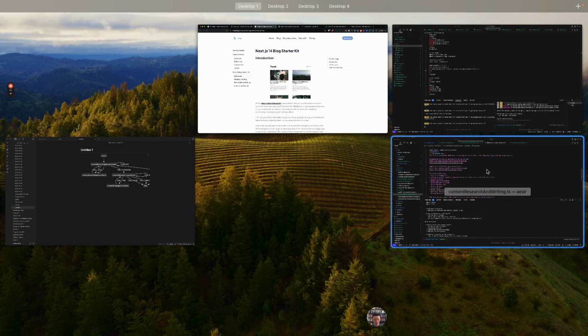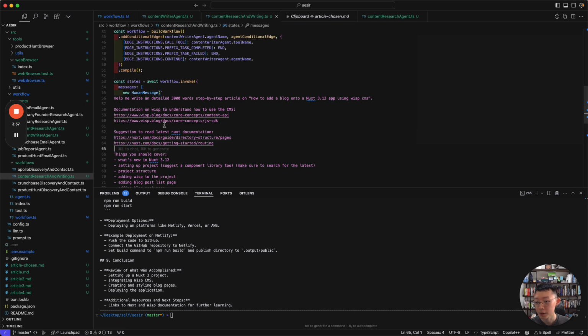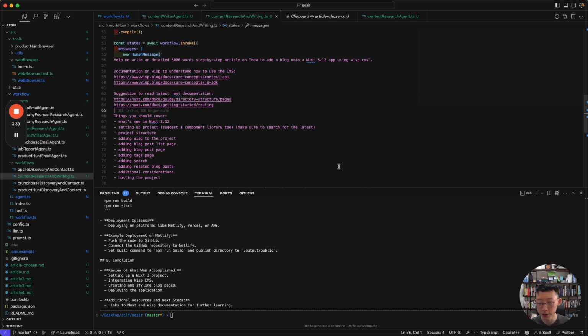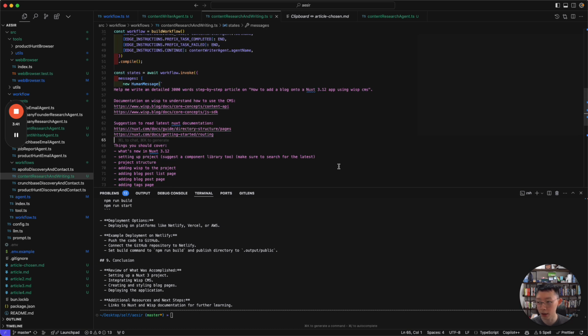So what I'm doing is, this is my agent, right? It's using an internal tool that I use to build workflows, right? I actually used it for some other purpose before, but for today I'm showing you how it can be used to write articles.